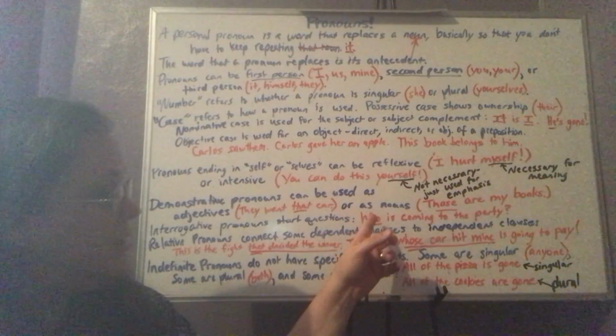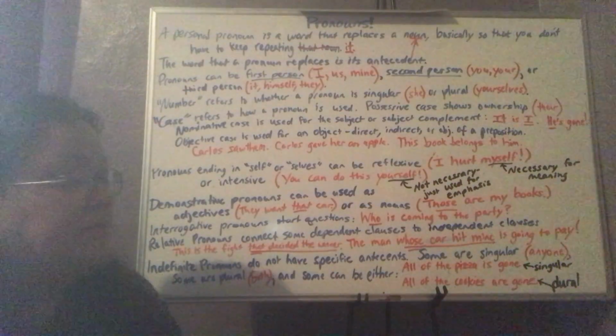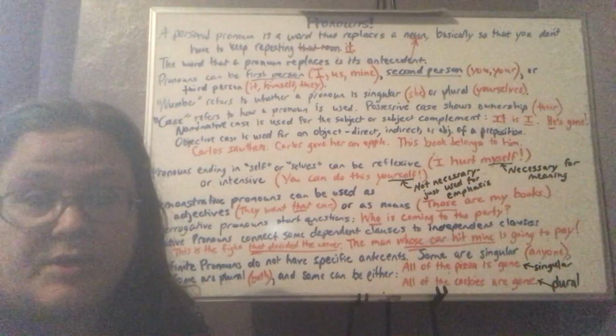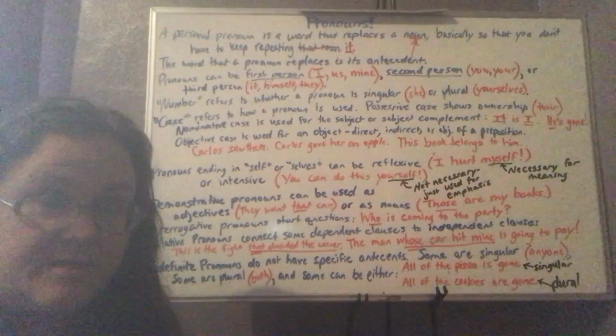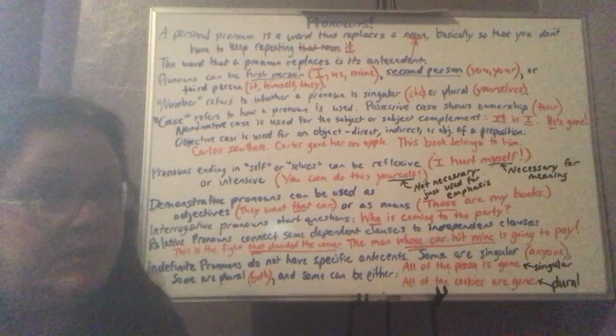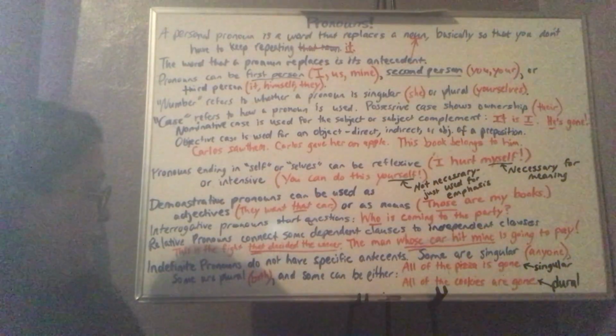The word who can also be a relative pronoun. I could say, she's the one who is coming to the party, period. And so I put the word who in the middle of that sentence and made a statement. And that makes it a relative pronoun.